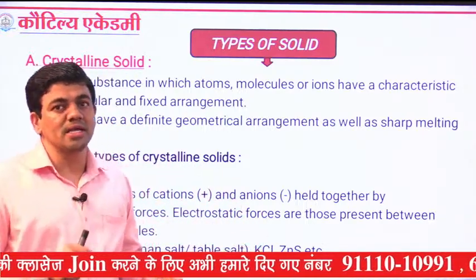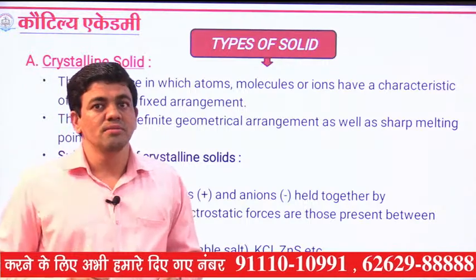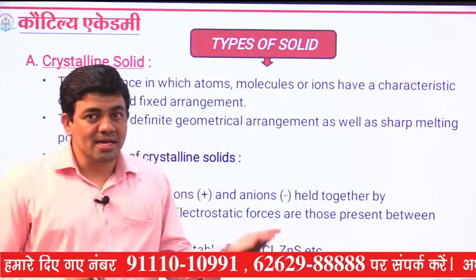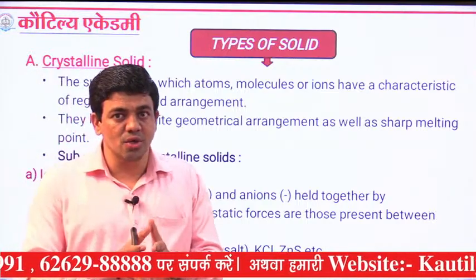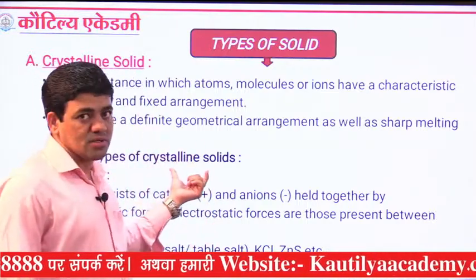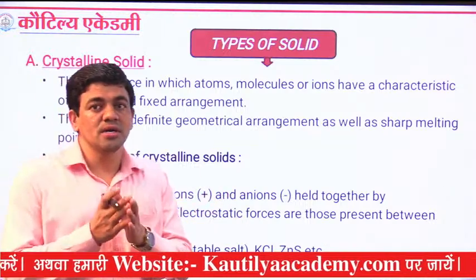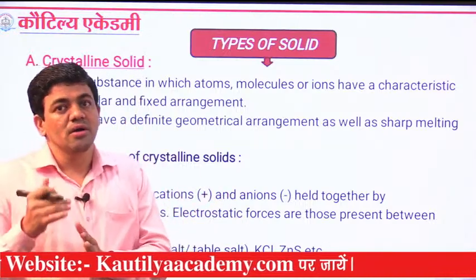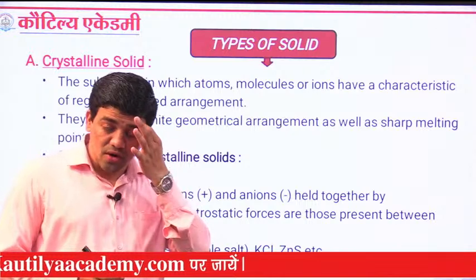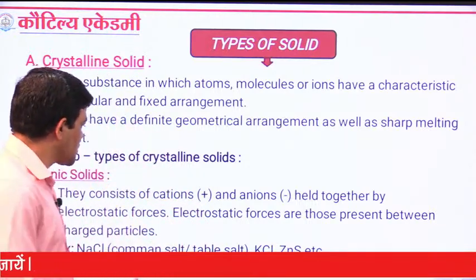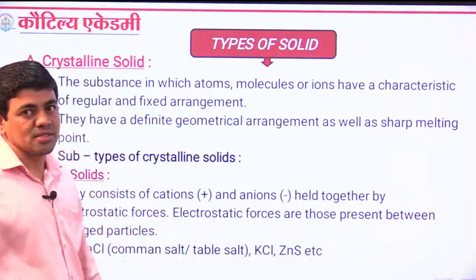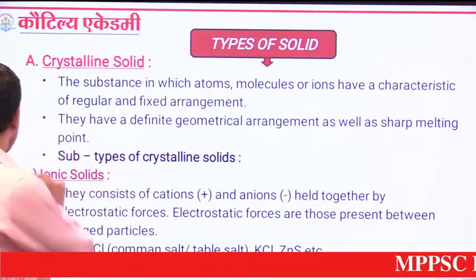Whenever we provide heat, atoms can lose or gain electrons. Whenever they lose or gain electrons, they form ions. When they lose electrons, they form cations.